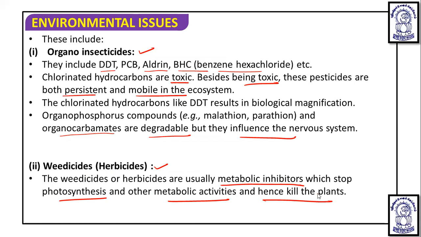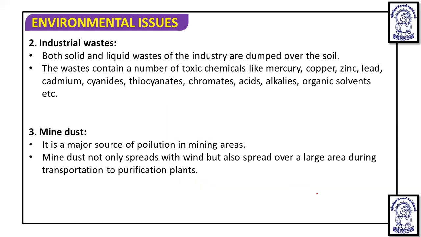Now, if you talk about industrial wastage, which ultimately pollutes the soil, both solid and liquid wastage of the industry are dumped over the soils. The waste contains a number of toxic chemicals like mercury, copper, zinc, lead, cadmium, cyanide, thiocyanate, chromate, acid, alkali, organic solvent, etc. These are dumped over the soil. That is the industrial waste.